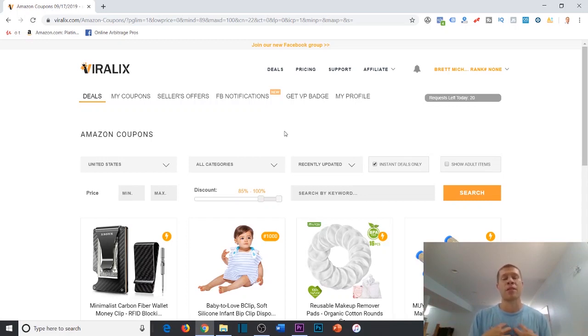So I like to personally go after things with at least a $10 profit margin. That's basically my general rule of thumb for coupon arbitrage products and buying from coupon websites like Viralix, because that's going to account for any potential shipping fees, even though your shipping fees into FBA are going to be minimal. If you ship like 5 products or 10 products in at once, or sometimes even 50 products, the shipping is going to be so minimal that it's going to account for any potential shipping fees, if there are even really any at all.